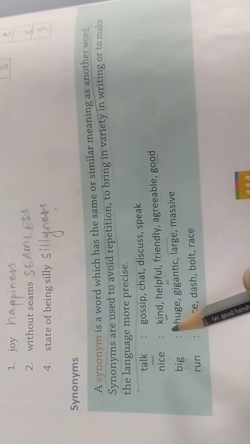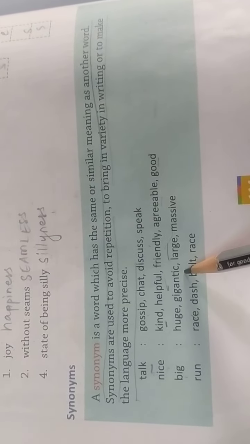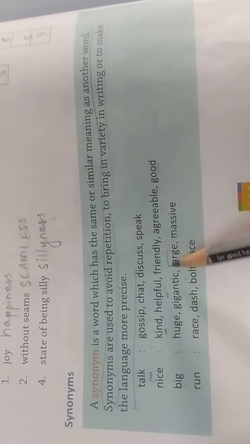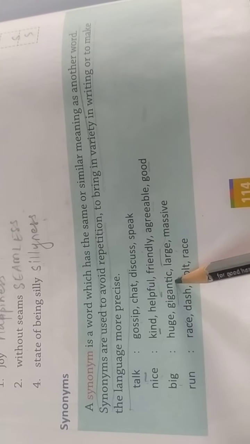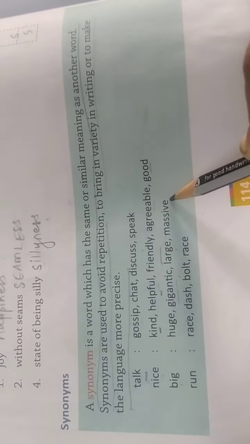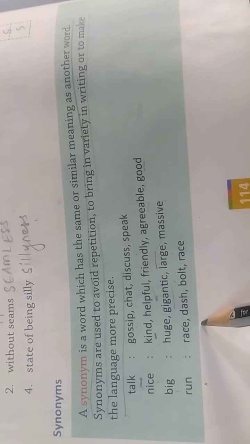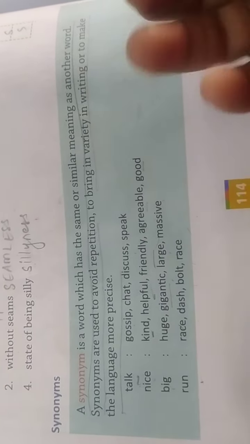Big: synonyms for big are huge, gigantic, large, massive. Run: race, dash, bolt.